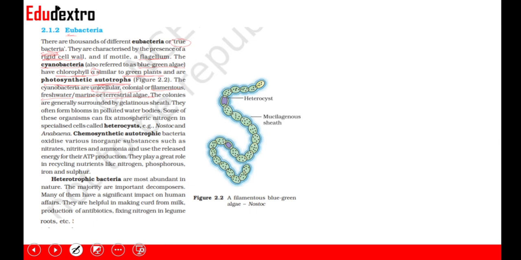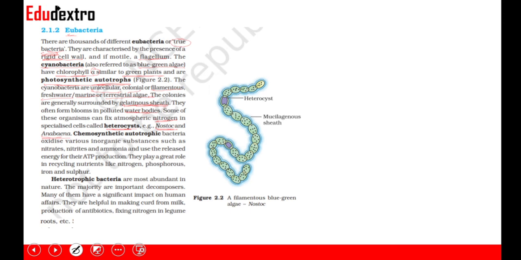The colonies are generally surrounded by a gelatinous sheath. They often form blooms in polluted water bodies, and some of these can fix nitrogen due to the presence of specialized cells called heterocysts. Now, examples of these nitrogen fixing bacteria are Nostoc and Anabaena.